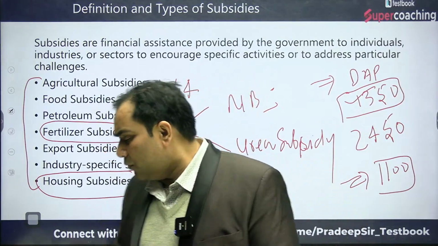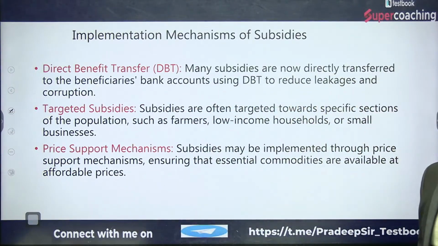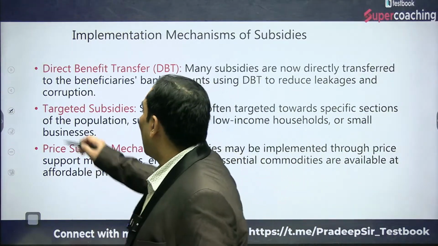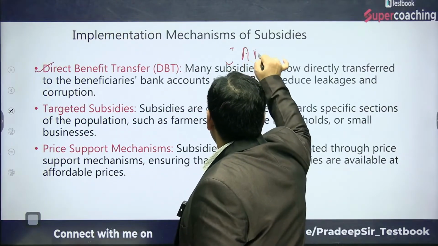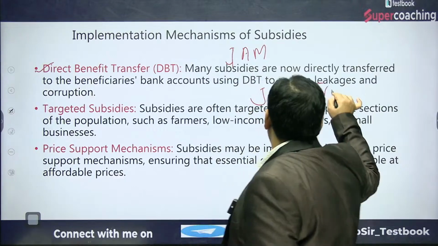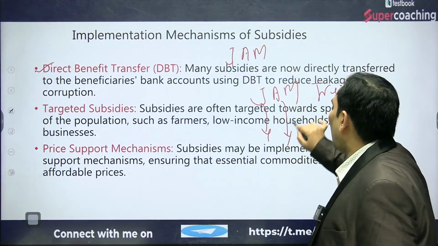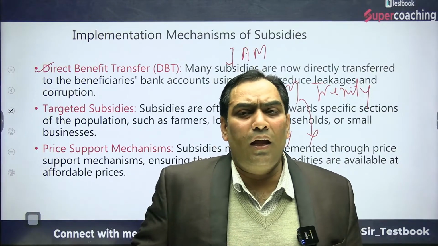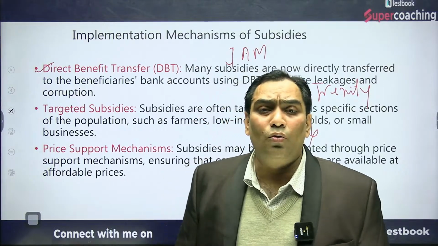Now we are going to proceed further and discuss how these subsidies are implemented. What is the implementation mechanism of these subsidies? When we talk about the implementation mechanism, we can talk about direct benefit transfers. There is something known as the JAM Trinity. J is Jandhan, A is Aadhaar, M is mobile. Through the JAM Trinity, the government of India is in a position to transfer the subsidy amount directly to the accounts of the beneficiary, to the targeted section of society.